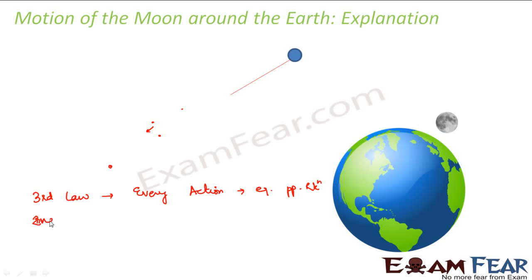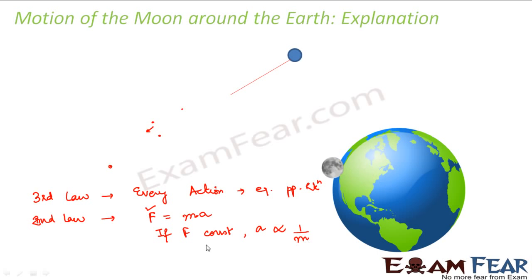Again, Newton's second law, what does it say? It says that force acting on any object is given by the product of mass and acceleration of the body, right? So if this force is constant, from this expression we can say that acceleration is inversely proportional to mass. That means if the same amount of force acts on two different bodies with different masses, the acceleration is more for the body with lesser mass. I had explained this in our previous lesson, right?